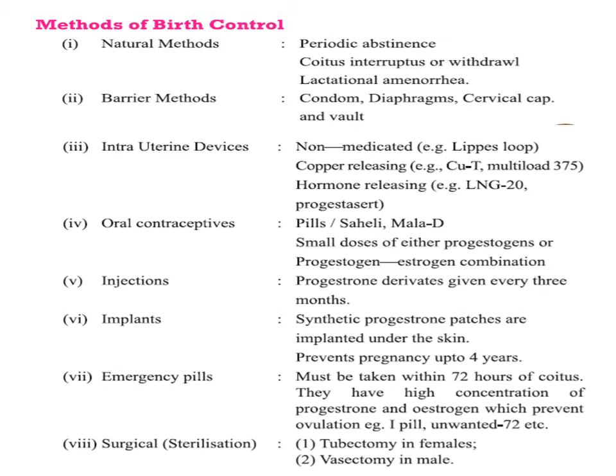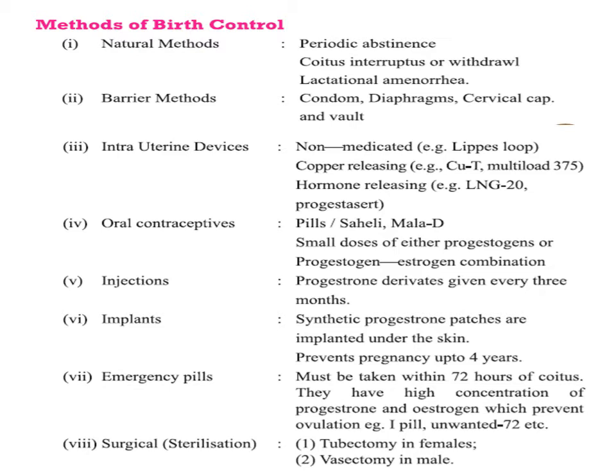Another barrier method is diaphragms. Diaphragms, cervical caps and vaults are also barrier methods which are made up of rubber and are used by females. These barrier methods are reusable. There are some barrier methods used by males also, like spermicidal creams, which are used as a barrier to increase contraceptive efficiency.